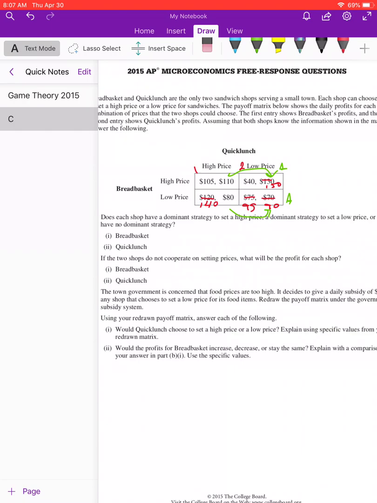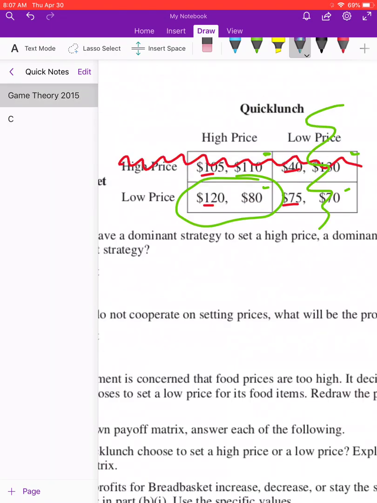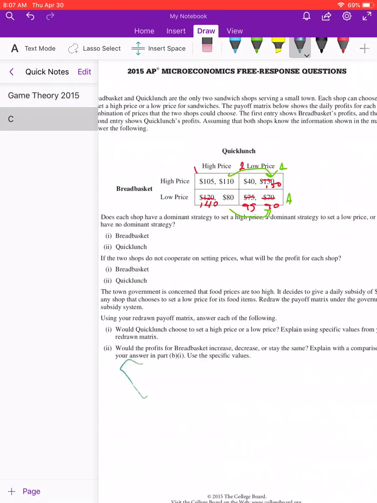So finally, we get to the last little question here. It says, would profits for Breadbasket increase, decrease, or stay the same? Well, let's take a look at the original question. Previously, in the non-cooperative outcome, we saw these companies earning 120 and then 80. Now, what we're going to see in the new non-cooperative outcome is this new answer, because Quick Lunch will scratch out here, Breadbasket will scratch out here, and so here's the non-cooperative outcome.